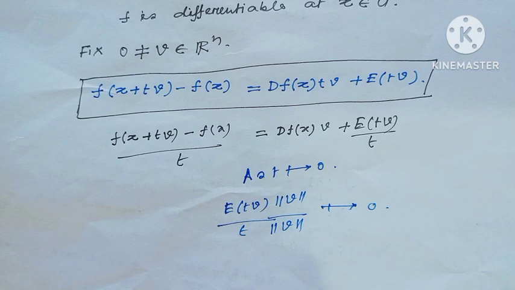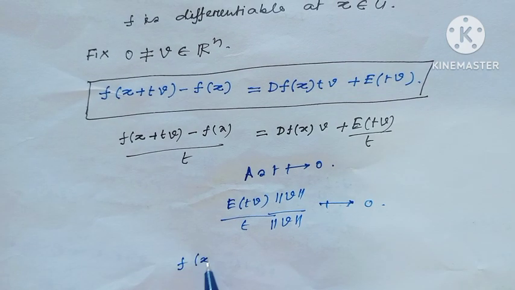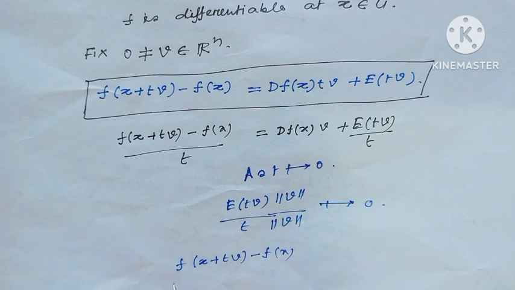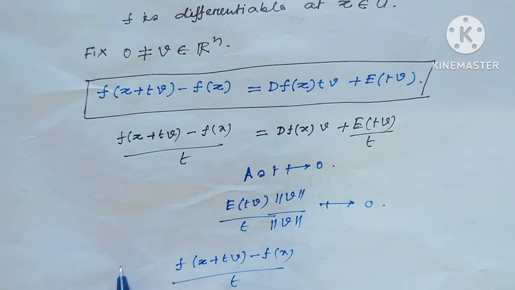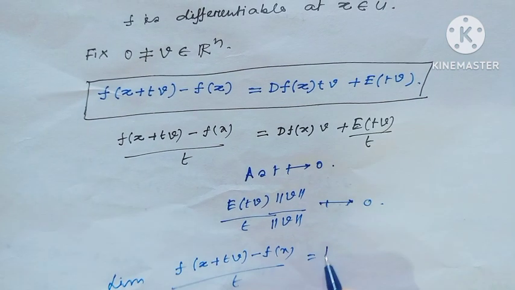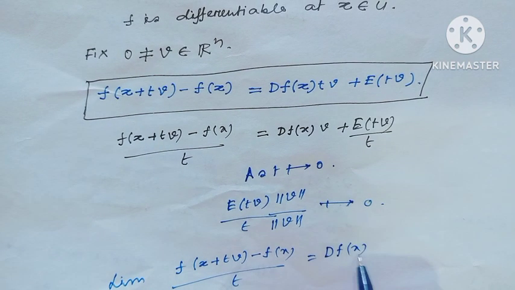Then the limit as t goes to 0 of (f(x + tv) minus f(x)) over t is df_x(v).